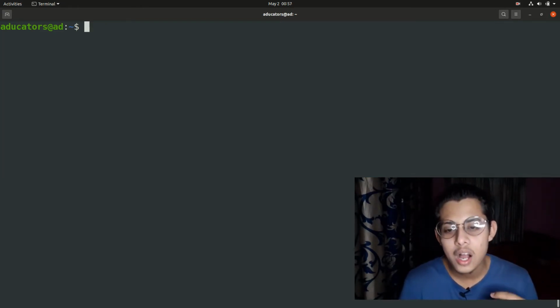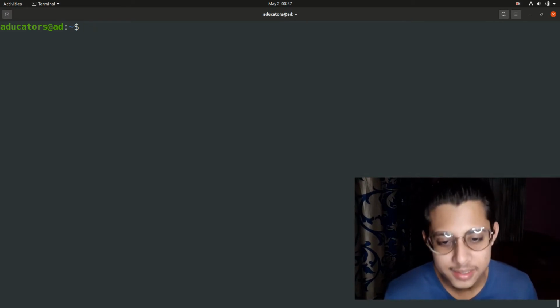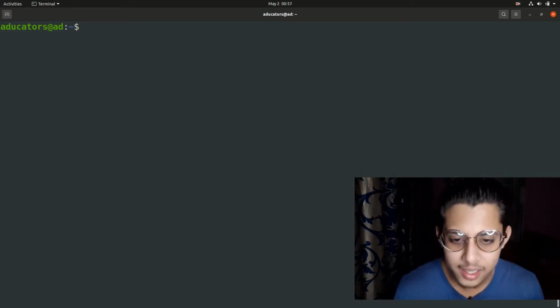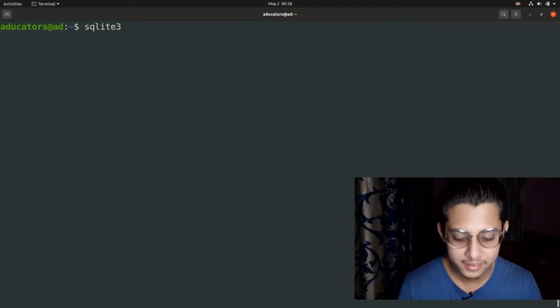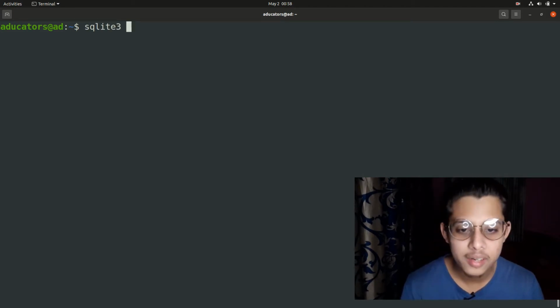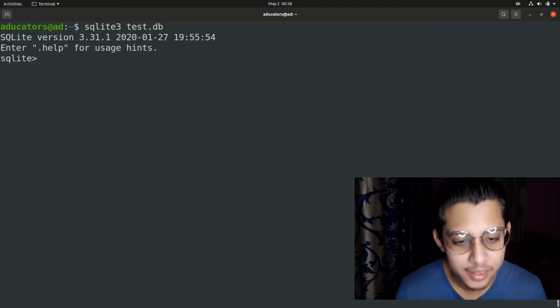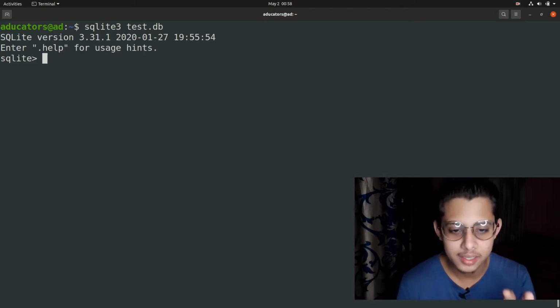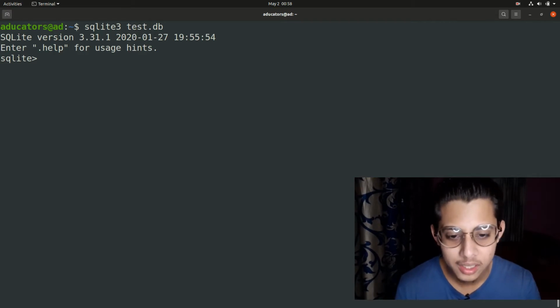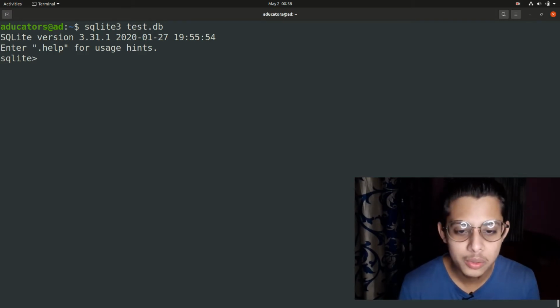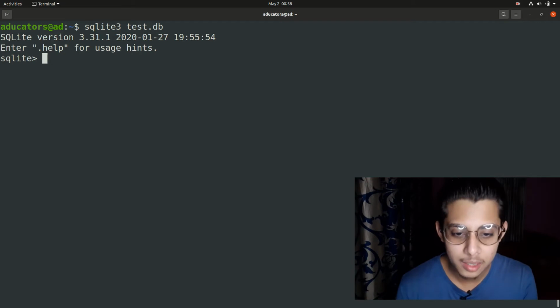Let's see how you can create a database in SQLite. Creating a database in SQLite is very easy. Type sqlite3 and give whatever name you want to give to your database. For testing, I will give it test.db. Perfect. Now this created a database test.db successfully. Now let's see how to create tables.